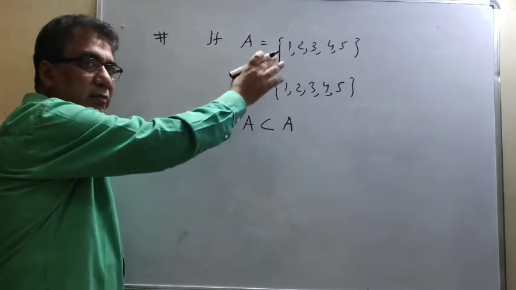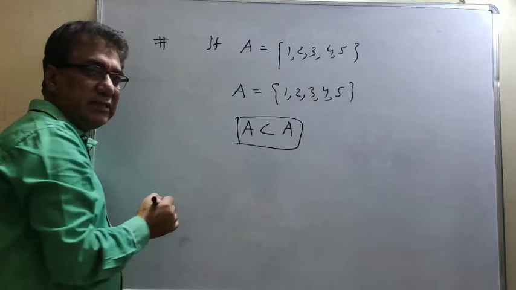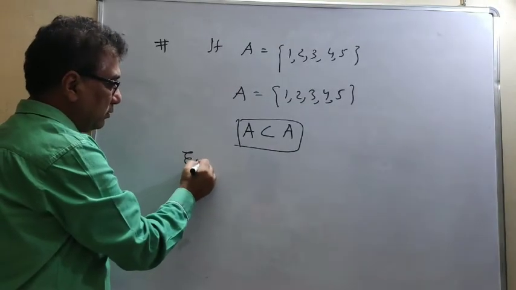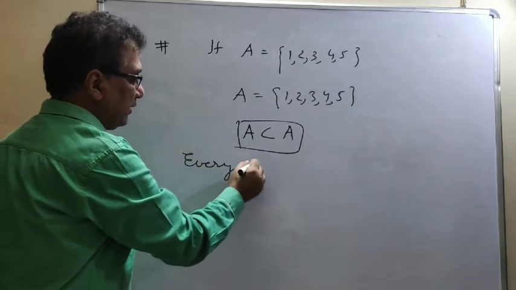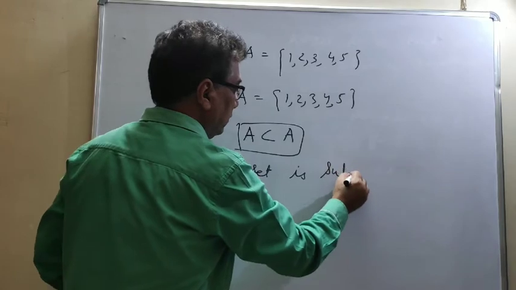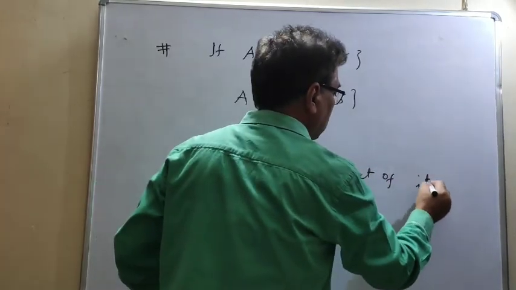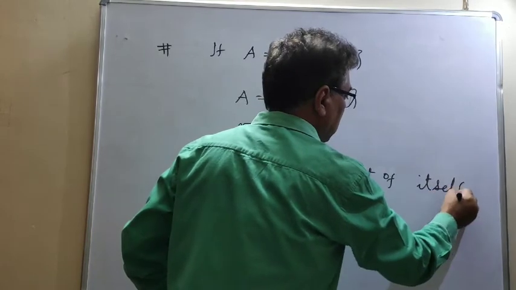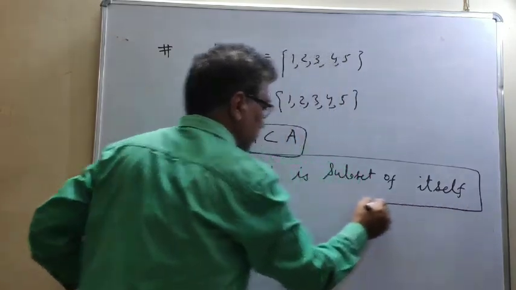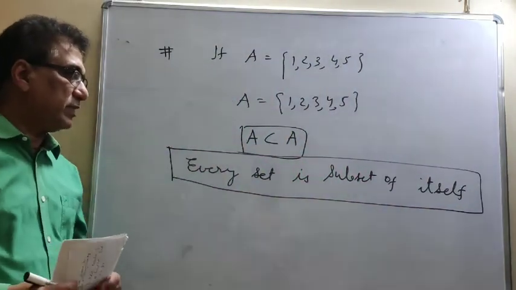If we change the elements and also the name of the set, then also this condition will exist. So we conclude here that every set is a subset of itself. So again, one of the important mathematical conclusions: every set is a subset of itself.